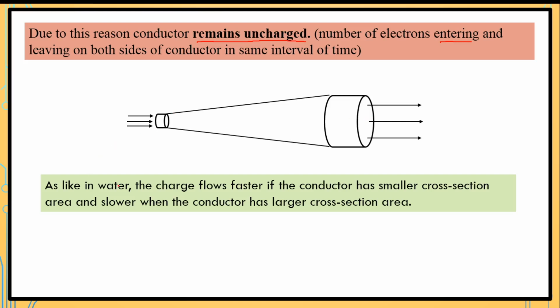As with water, the charges flow faster if the cross section area is small. If the conductor has a small cross section area, the electrons move faster, and slower when the conductor has a large cross section area.